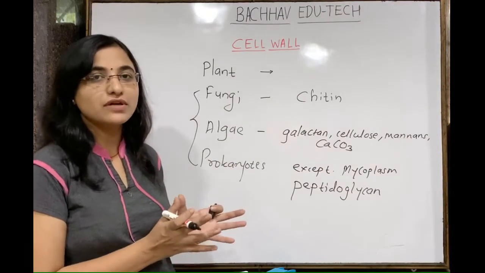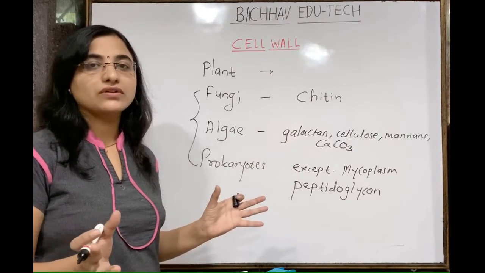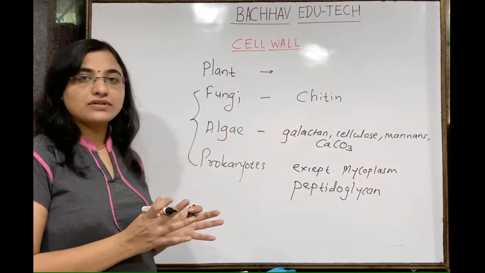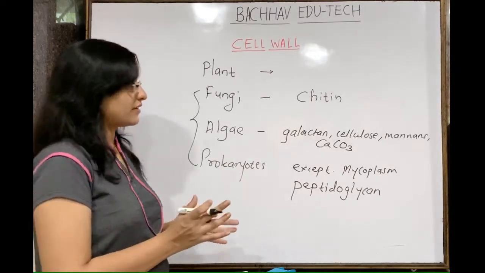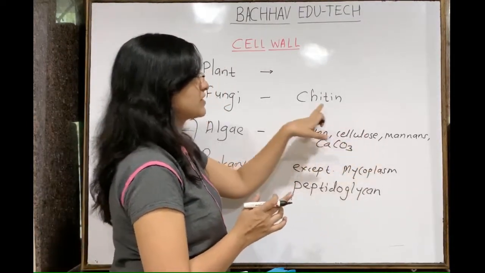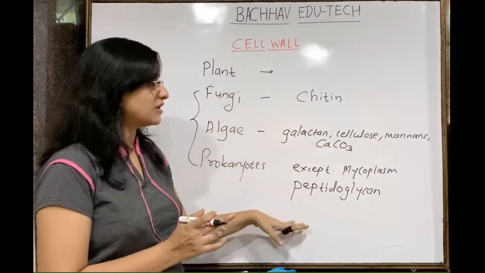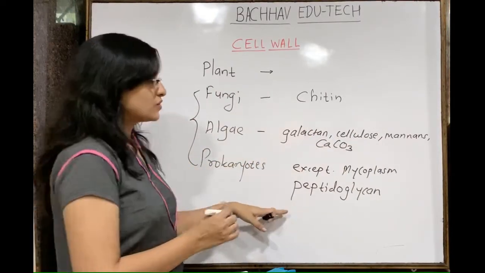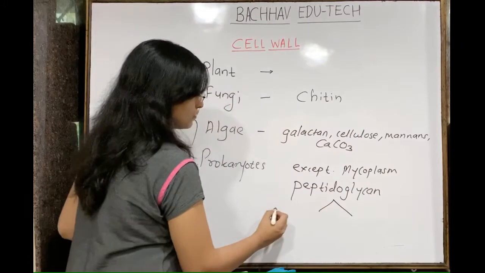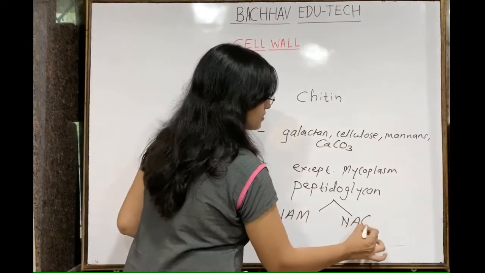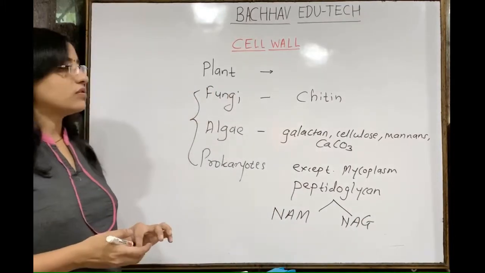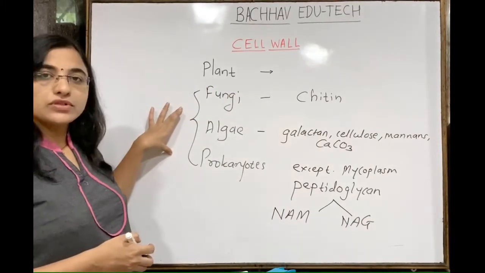When a number of sugar molecules come together, they form a long chain of sugar that we call a polysaccharide. Basically, the backbone of the cell wall is made up of polysaccharide. Here you can see the sugars are present. They are made up of two types of sugar, that is N-acetylmuramic acid and N-acetylglucosamine. This is what you have to remember from the MCQ point of view.